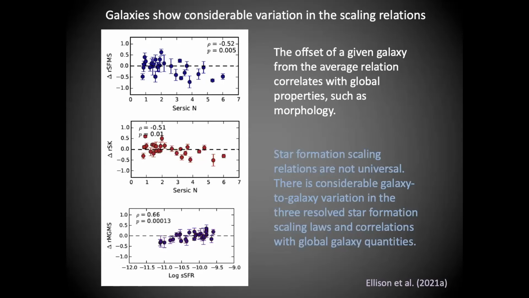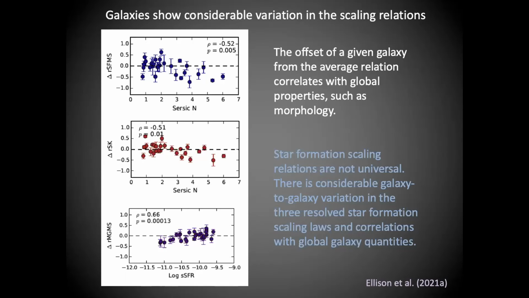So the summary from this part of the talk is that these three scaling relations exist, but there is considerable galaxy to galaxy variation. This ties back right to the very first talk of this session in terms of environmental drivers. So up until now, I've been talking about the star-forming spaxels within the ALMAQUEST sample. But one of the main goals of this project is to understand also the quenching mechanisms within galaxies.